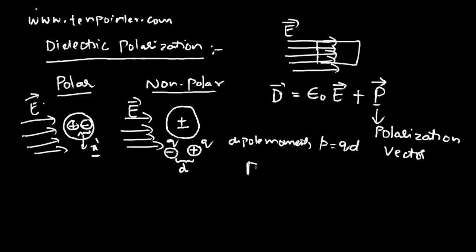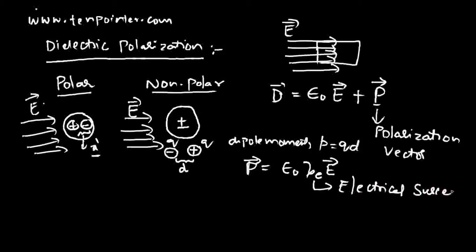And P bar can be found out as P bar is equal to epsilon naught chi e into E bar, where chi e is called the electrical susceptibility of the medium. This is called electrical susceptibility of the medium.